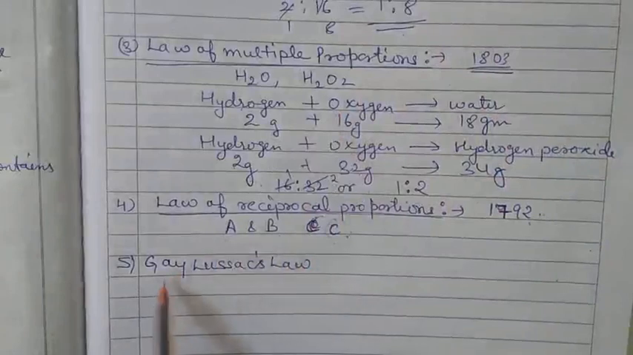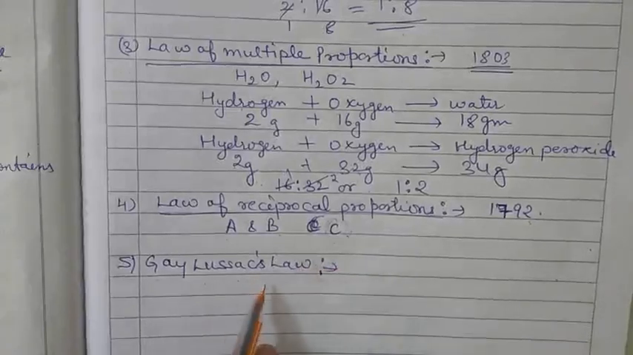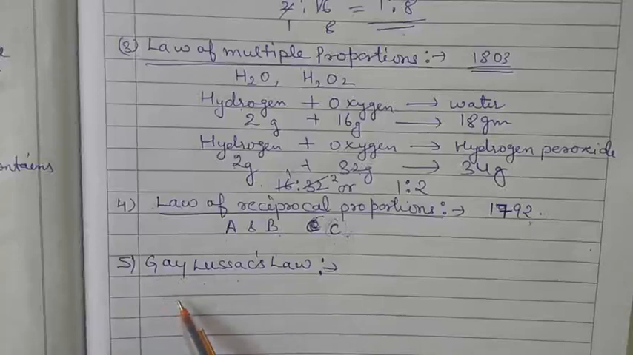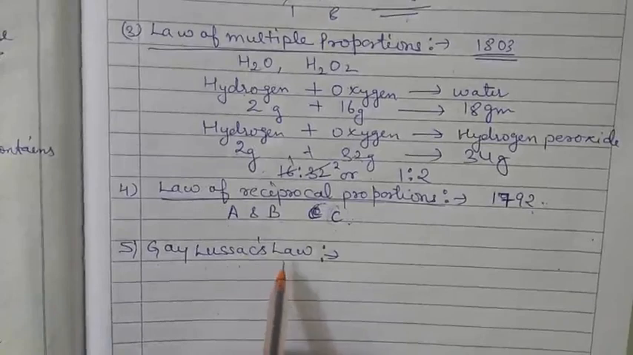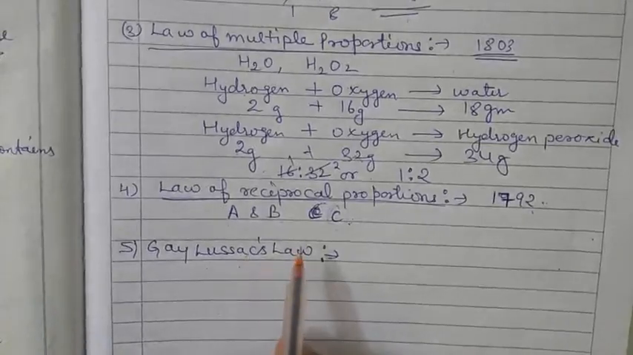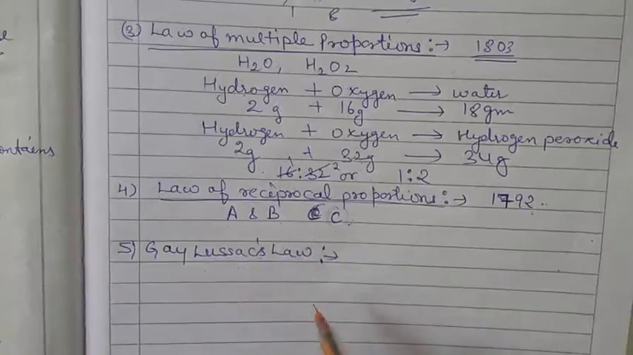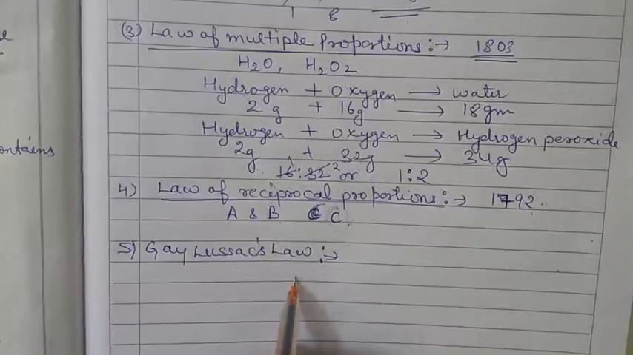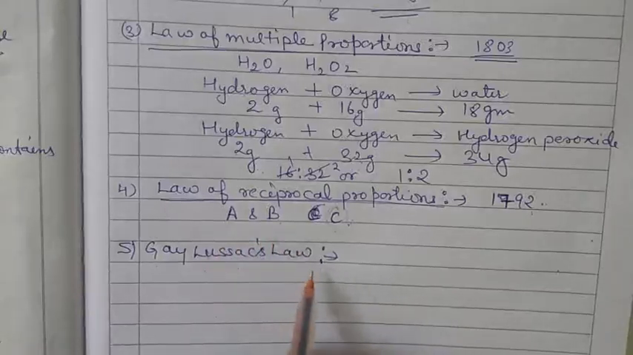It was given by Gay-Lussac. Gay-Lussac was a scientist. Clear? That's why it is termed Gay-Lussac's law. It was given by Gay-Lussac in 1808, and he stated that when gases combine or are produced in a chemical reaction, they do so in a simple ratio by volume, provided all the gases are at the same temperature and pressure.